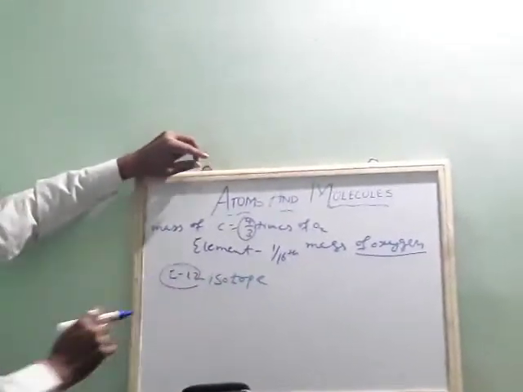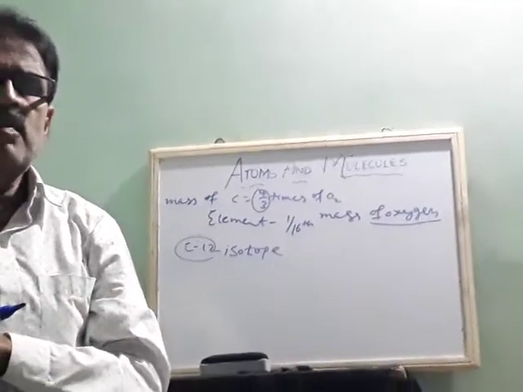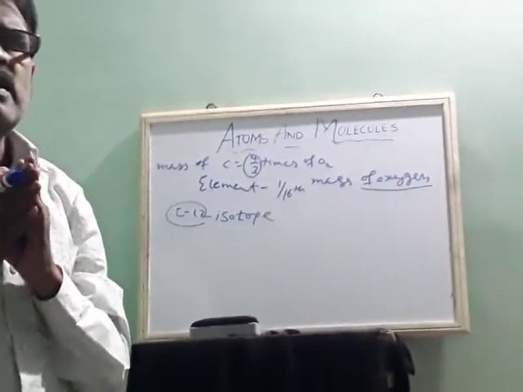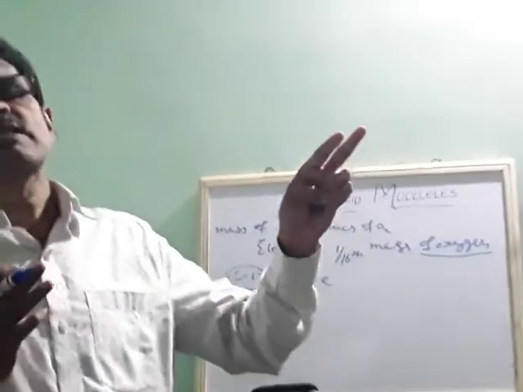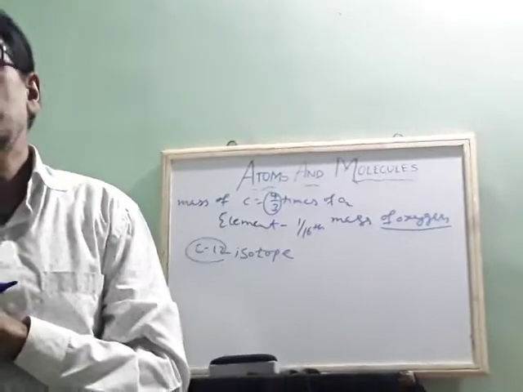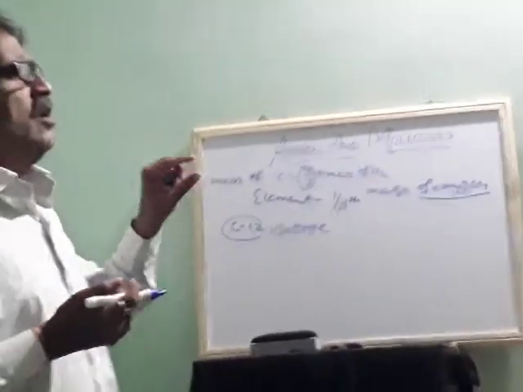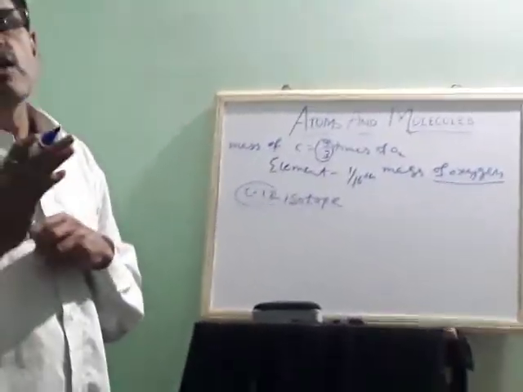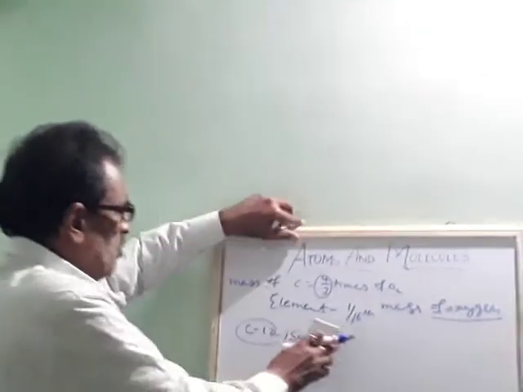Okay. So carbon is available in nature in three forms. Chemically they are the same. Their atomic number is the same, but the mass number is different, so the atomic mass will be different. So they used carbon 12 as a standard. The atomic mass of any element will be equal to 1/12th the mass of the carbon 12 isotope.